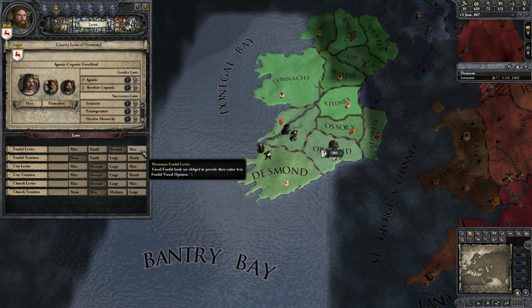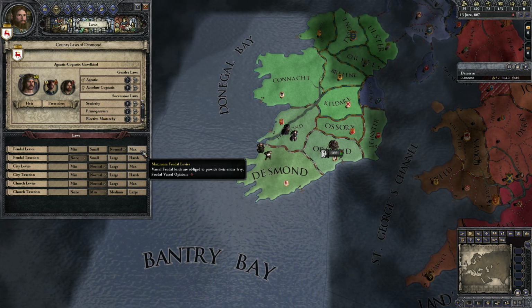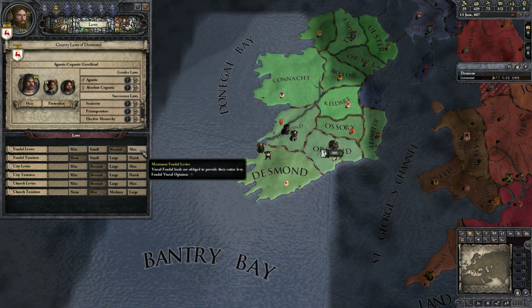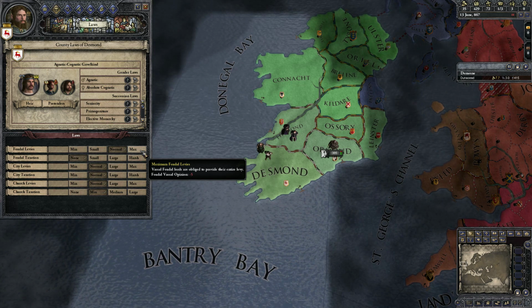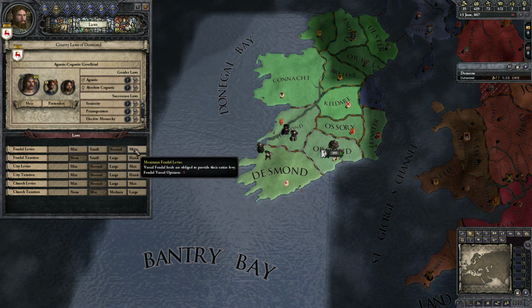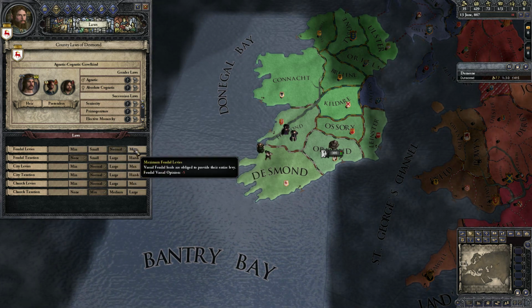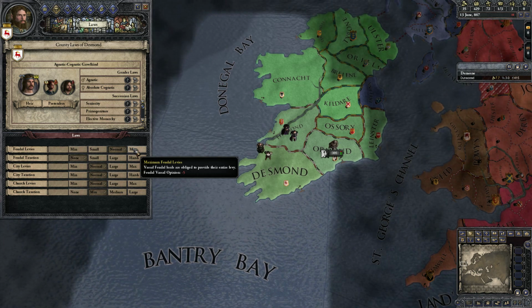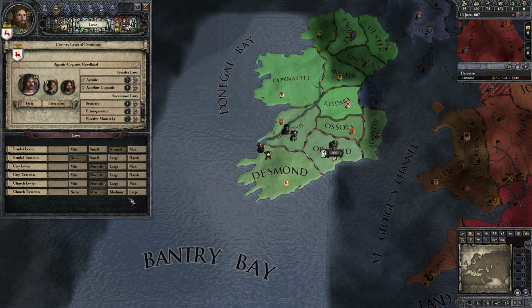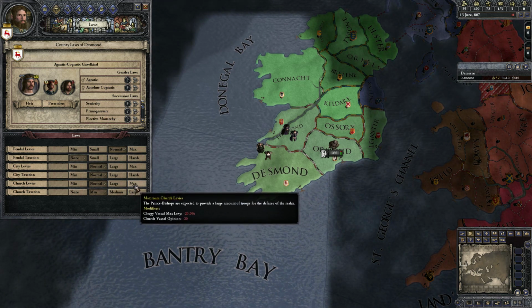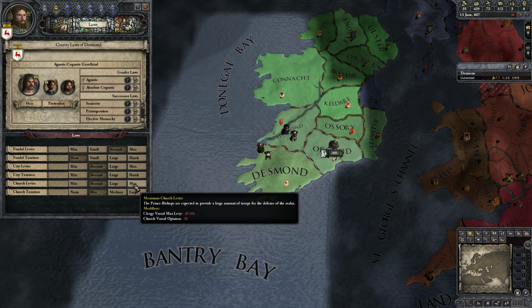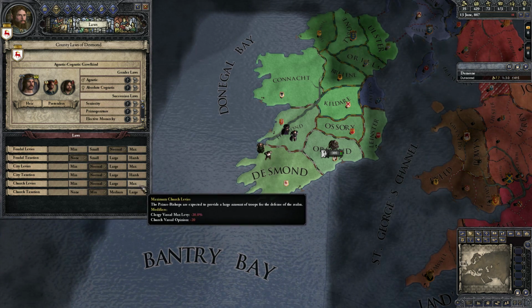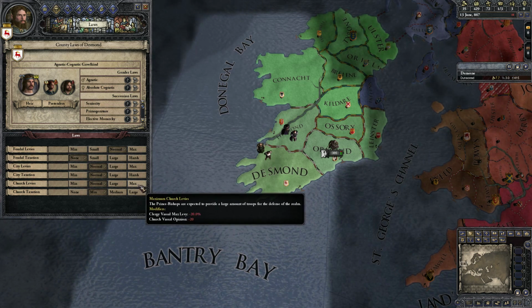You need to have nearly 100, in fact, I think it might actually be 100 opinion to get the absolute maximum feudal levy. So just because you raise the law that says how many troops they're supposed to give doesn't necessarily mean you're going to get more troops. It's all tied to opinion. Now, with churches, this should make more sense. The clergy vassal max levy, even at the peak, even at the highest, is always going to be minus 20%.